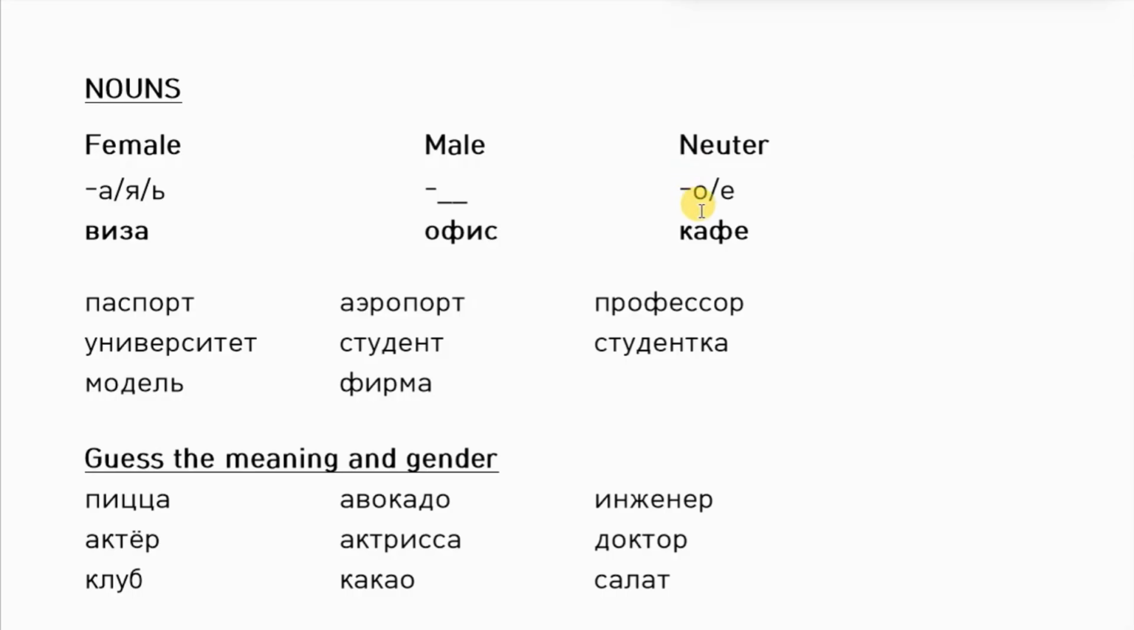Neuter, they end with o, sometimes with ye. For example, cafe. But it can be different. There can be exceptions, but this is the basic rule. Now let's read the words and try to see what gender it is.